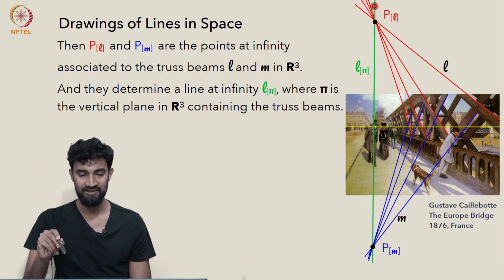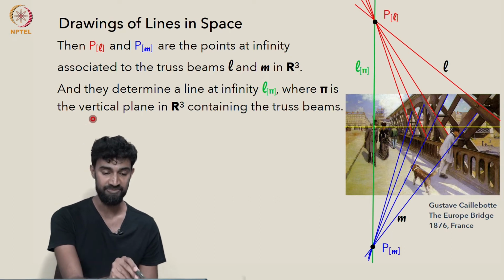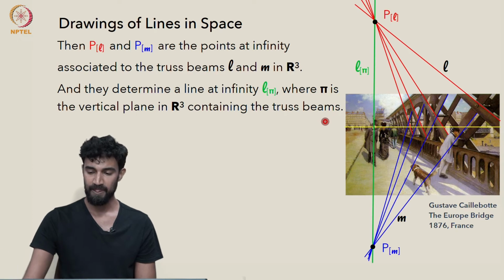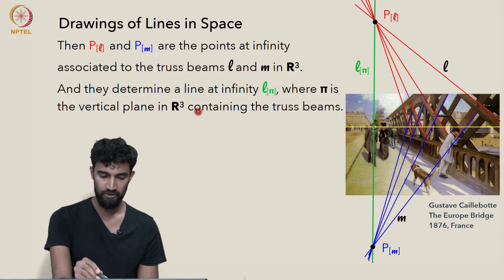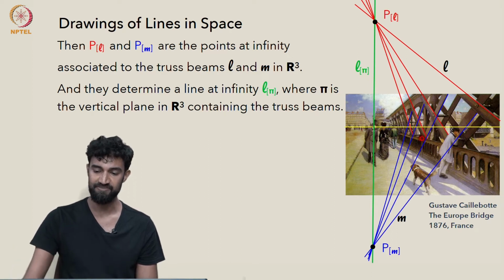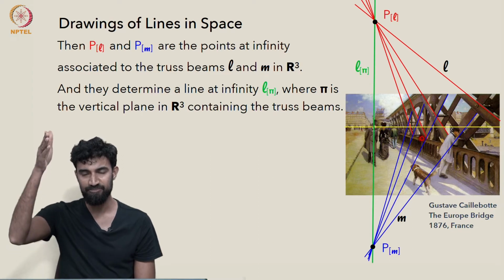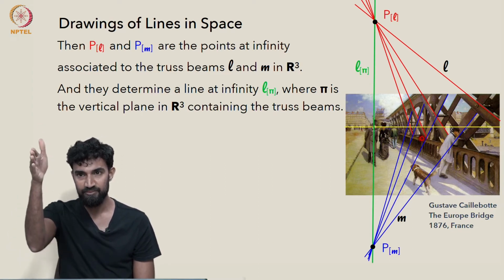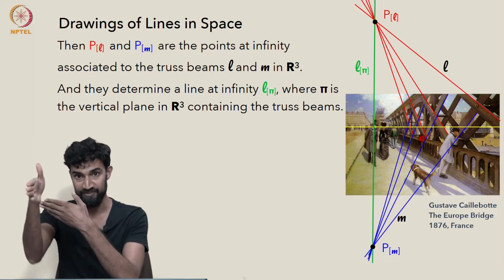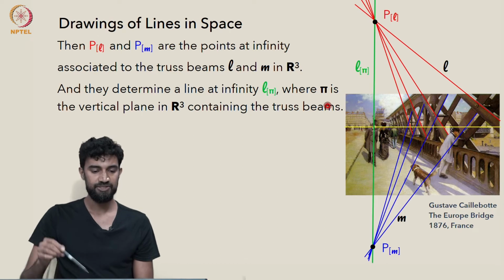This green line, L bracket pi, where pi I'm defining to be a vertical plane in R3, which contains the truss beams. So all of these red and blue truss beams are coplanar in space. If you want to imagine that plane, it's a vertical plane and it's perpendicular to our picture plane. So they all live in that plane pi.